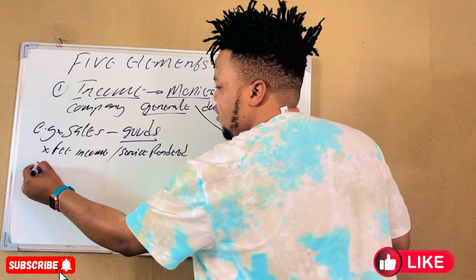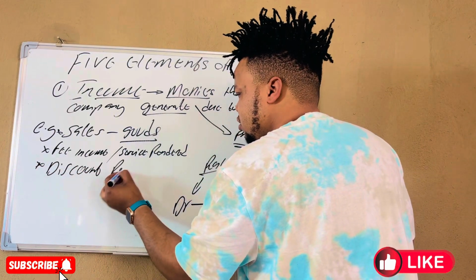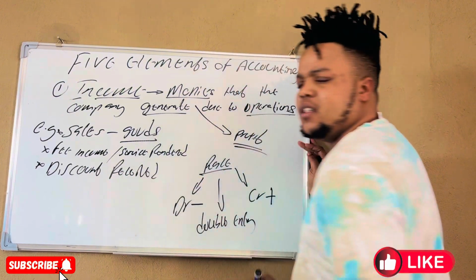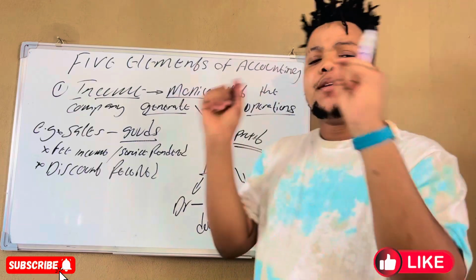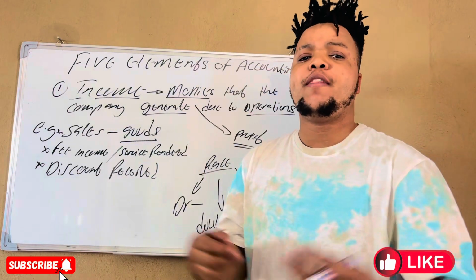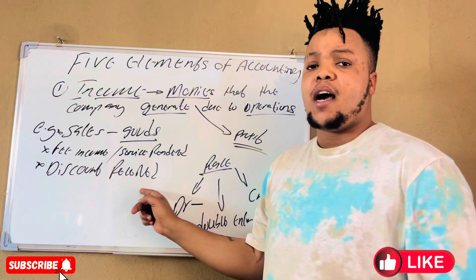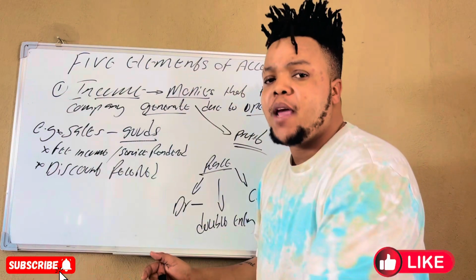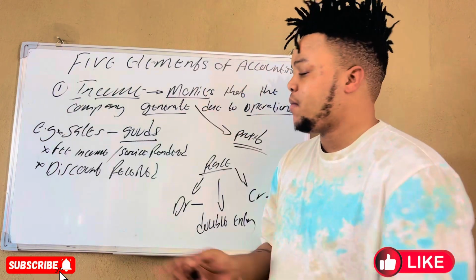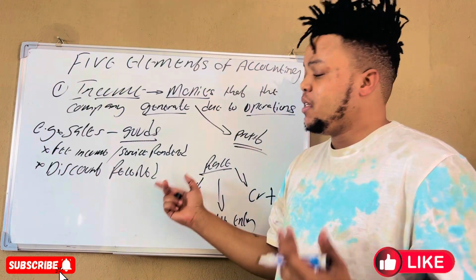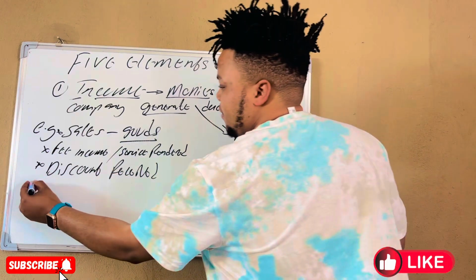We also have what we call discount received. Discount received is what? An income. Why is it an income? Discount received is that situation where the businesses are buying from suppliers and they stand a chance to get a discount. So the money that we are willing to spend on that particular thing that we want to buy or that particular service that we want from that supplier, then they discounted it. It means that that discount is an income to the company. We are all together.